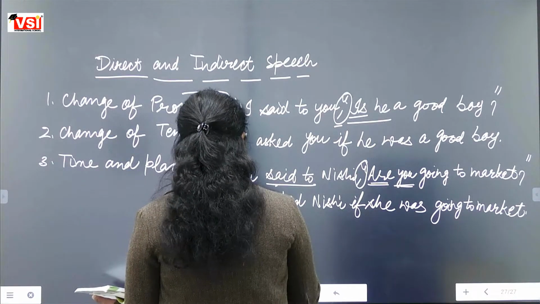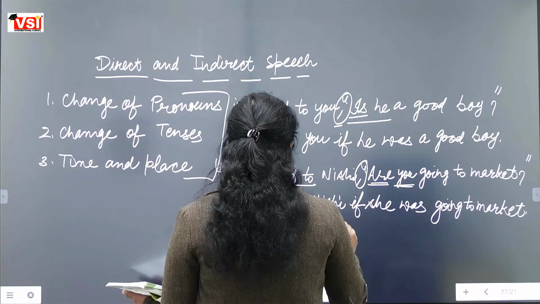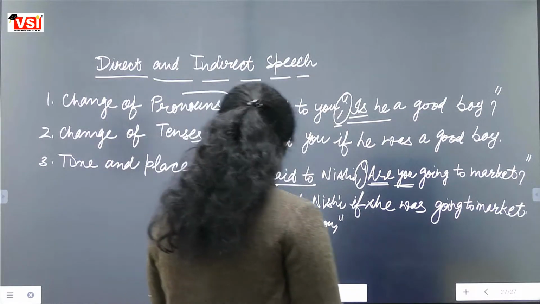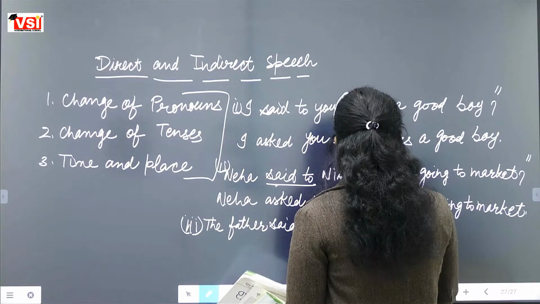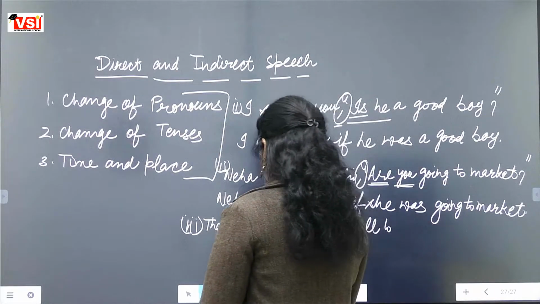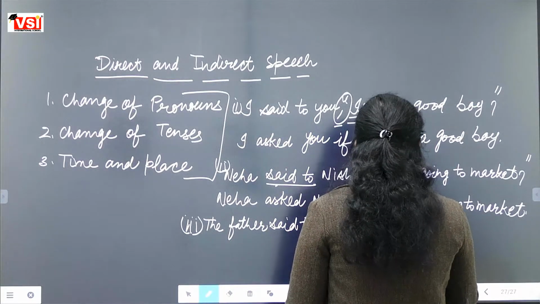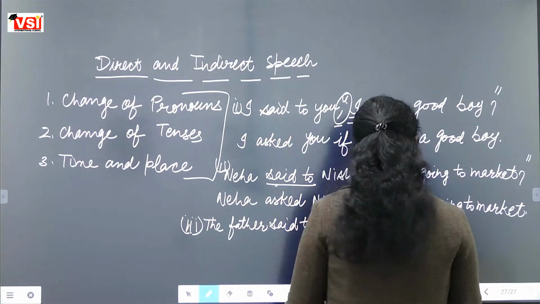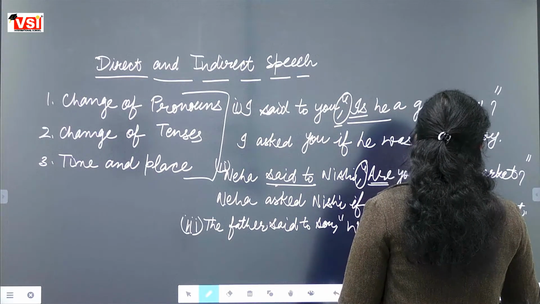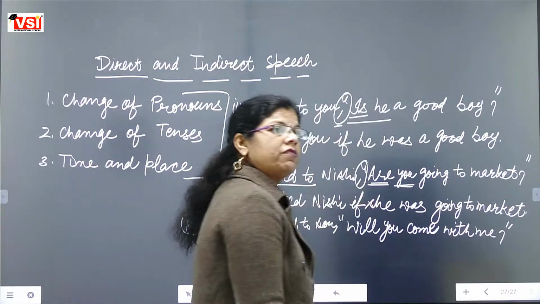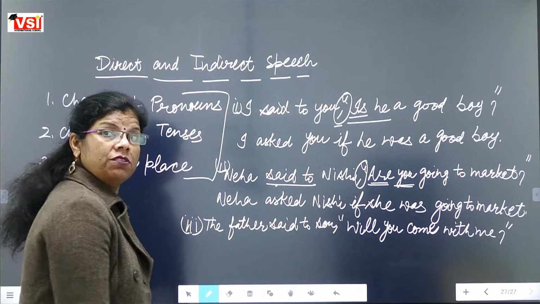The father said to son, inverted comma, will you come with me? This is the direct speech sentence. Now we are changing it into indirect speech.